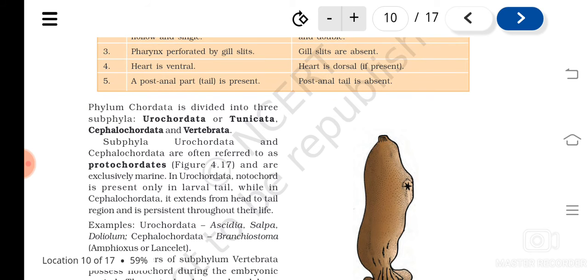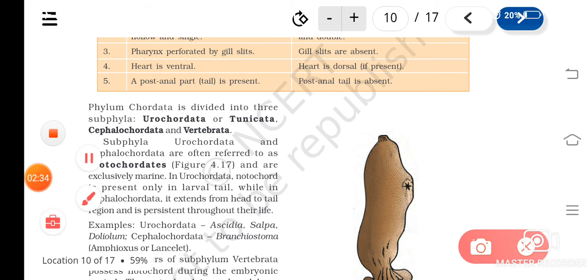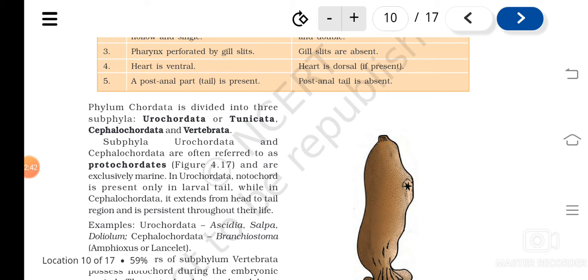What are they? Urochordata, or the other name Tunicata. Then Cephalochordata and Vertebrata. Among these, Urochordata and Cephalochordata together are known as Protochordata. Which ones? The Urochordata and the Cephalochordata, together they are known as Protochordata. And they are exclusively marine. So on what basis are they classified?